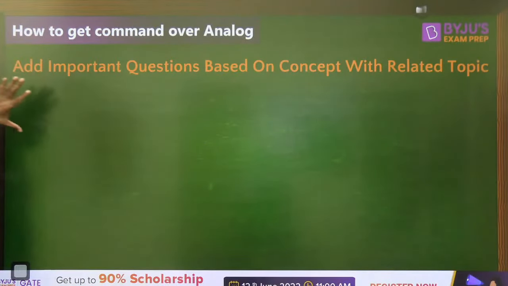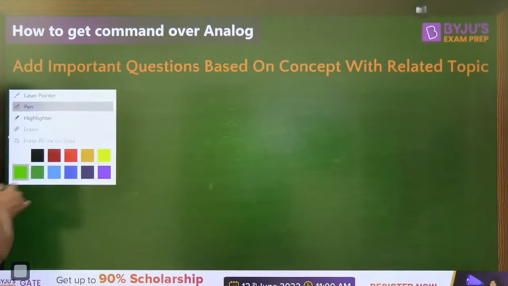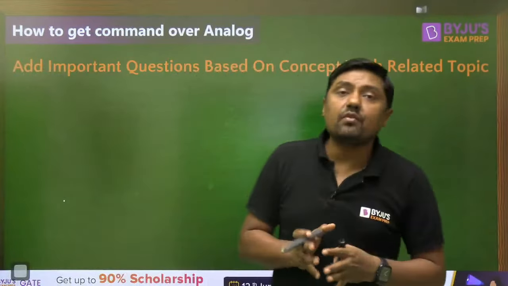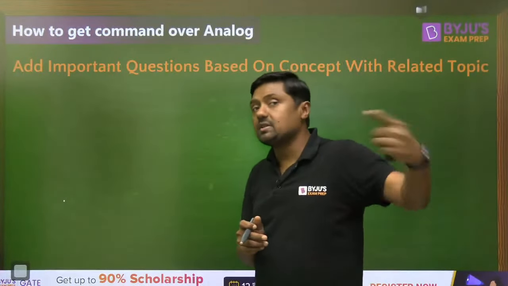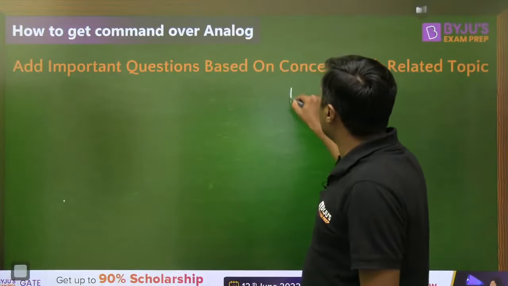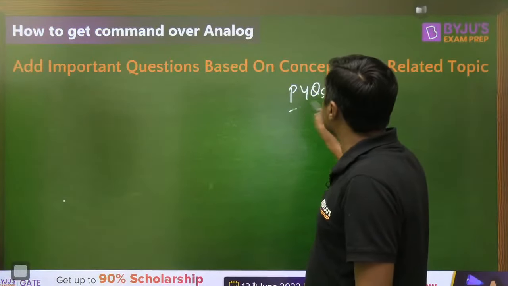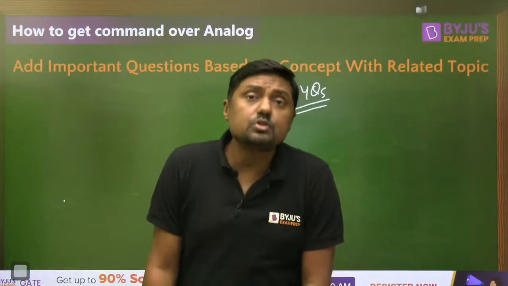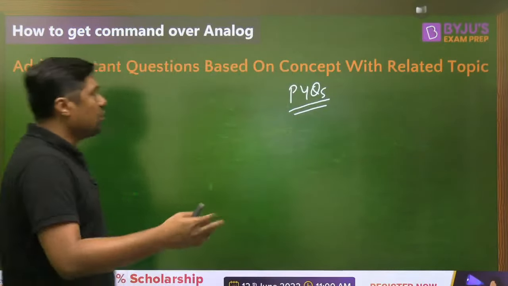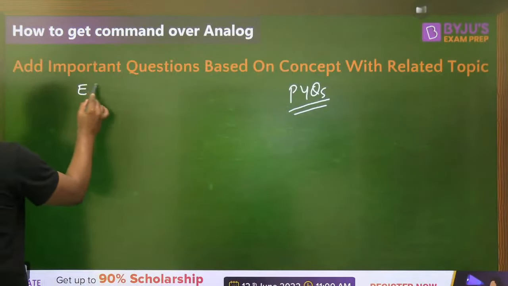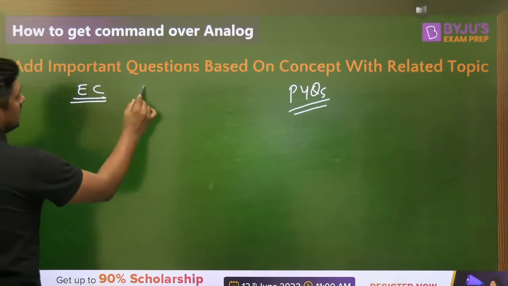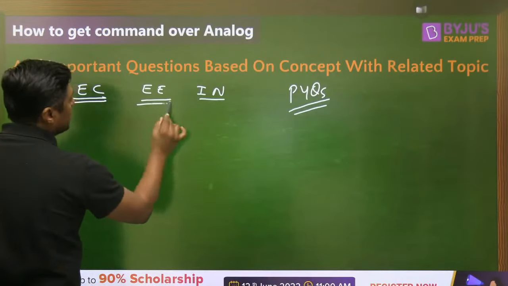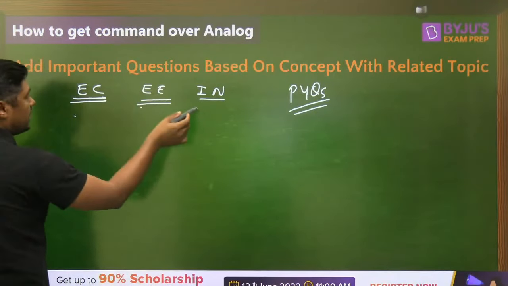Then last, a very, very important thing. If you want to get the idea which type of questions they may ask in coming exams, always remember you have to solve previous year questions from an authentic source. So authentic source means last year papers, last 20 years, for electronics branch, electrical branch, and instrumentation branch. Because this subject is common in electronics, electrical, and instrumentation.